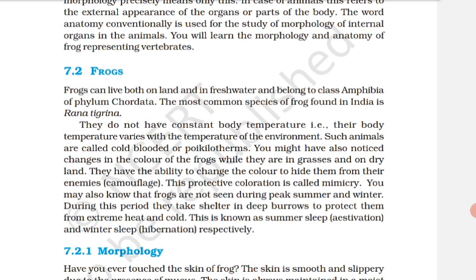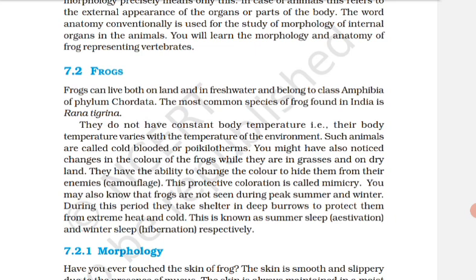Understood? On the ventral side, the skin is uniformly pale yellow. On the dorsal side, it is olive green, and on the ventral side, it is uniformly pale yellow. The frog never drinks water but absorbs it through the skin.